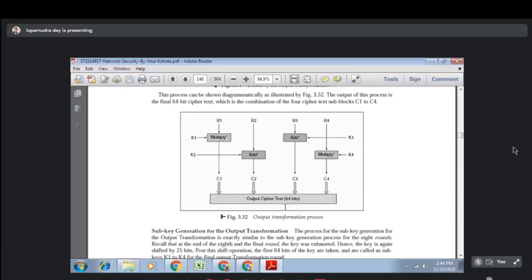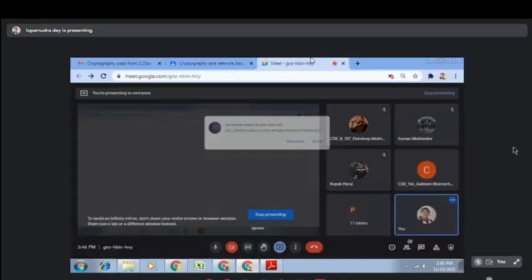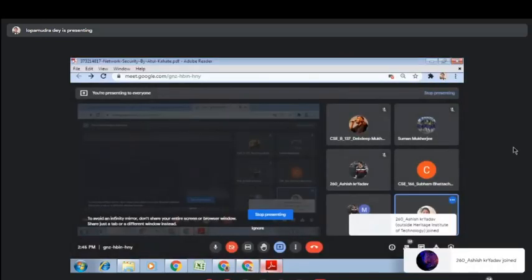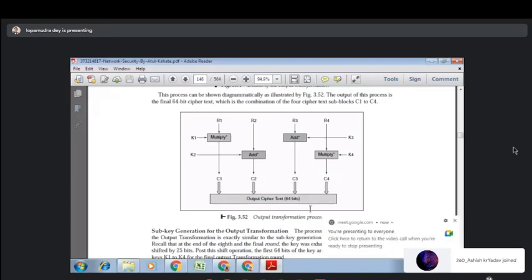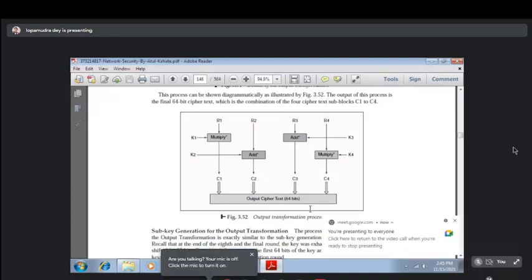When you go to the next round, a new set of keys will be used. After that, you will complete round 8. You have to go through the output transformation. In the output transformation, there will be multiply R1, K1, add R2, K2, add R3, K3, multiply R4, K4. By this, we will generate the output ciphertext of 64 bits.